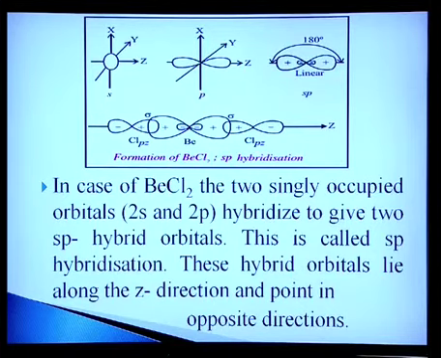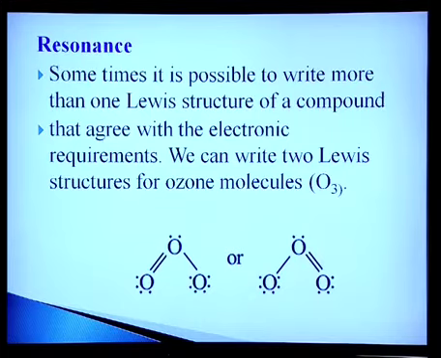Sometimes it is possible to write more than one Lewis structure of a compound that agrees with the electronic configuration. We can write two Lewis structures for the ozone molecule. Now I'll discuss this in some detail. See the structure of ozone. Ozone has one double bond and one single bond, so the two bond lengths should be different, but it has been found that both the bond lengths are the same.